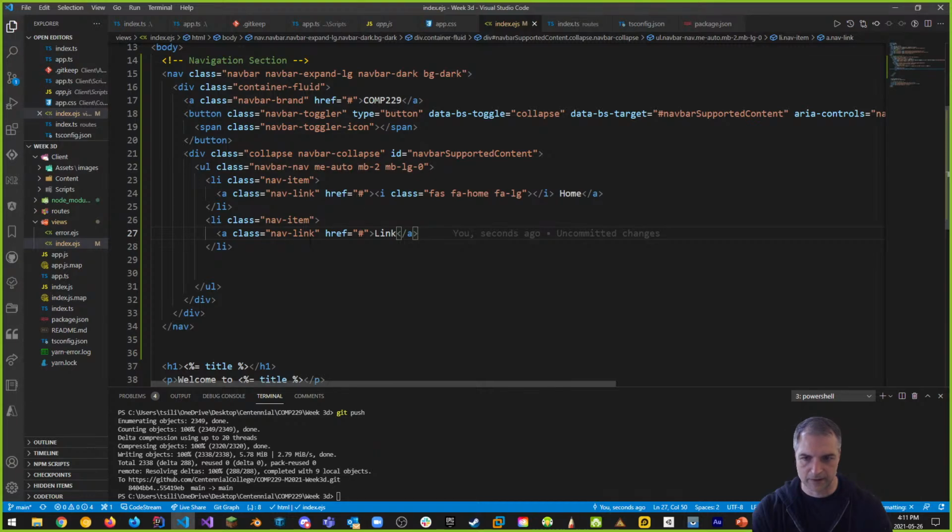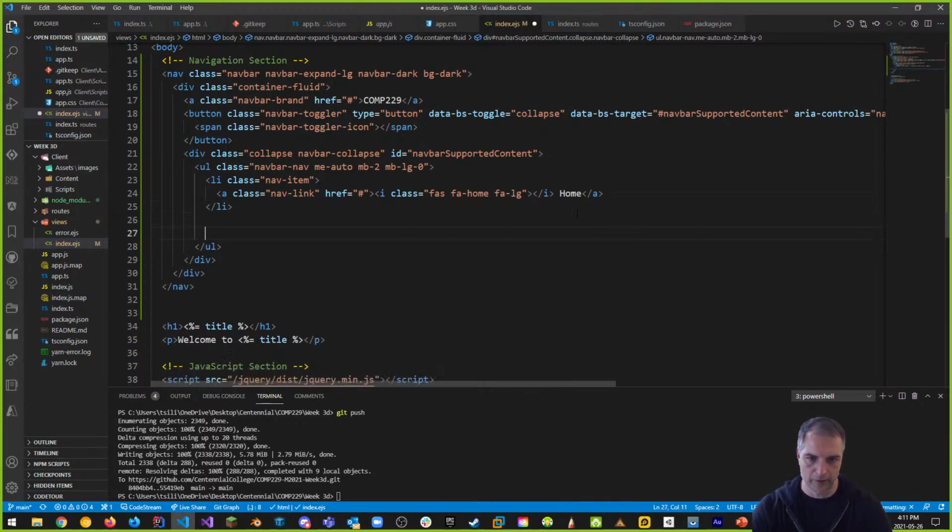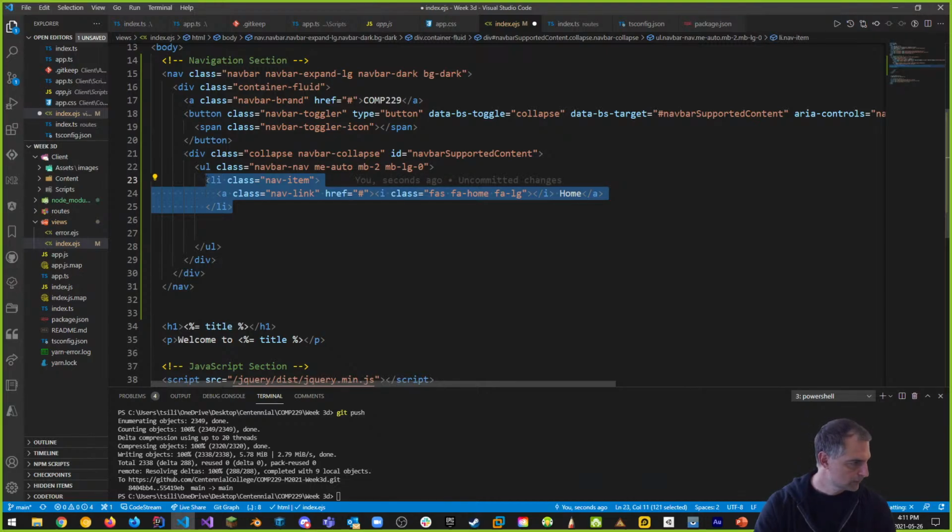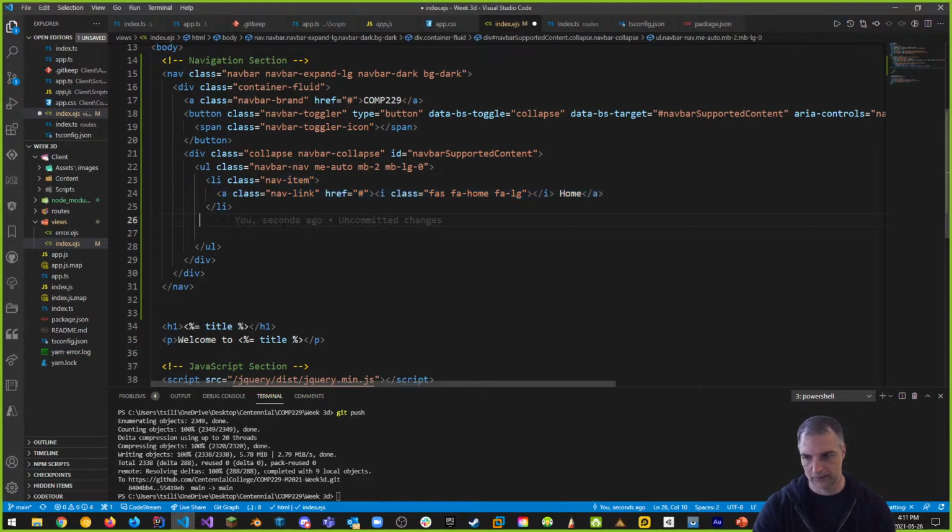So this is an empty link, and we want to follow the same pattern as we've got with our home. So let's copy, we need five links: home, about, projects, services, and contact. Those are the things you need for your assignment 1. Let's do that. So copy this. Why is the font white? The font is white because my background is black, and it automatically knows that. All right, so let's do that.